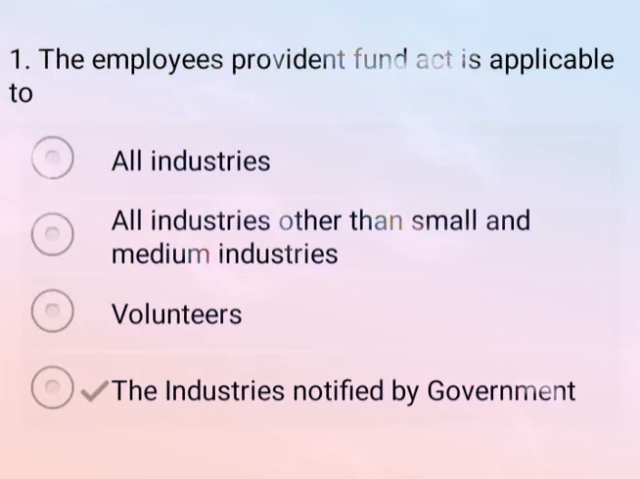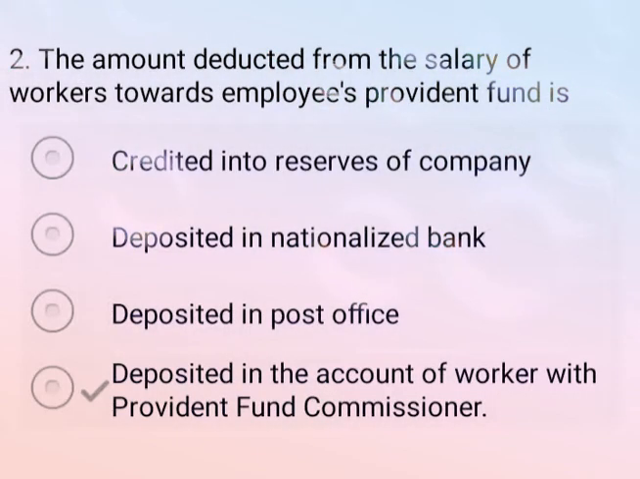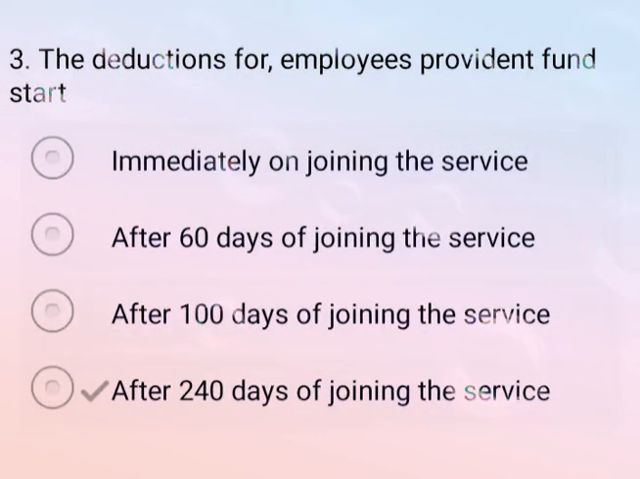Now come to the next question. The amount deducted from the salary of the worker towards employees provident fund is. So correct answer is option D, deposited in account of worker with provident fund commissioner. So option D is the correct answer. Now come to the next question. The deduction for employees provident fund starts. So correct answer is option D, after 240 days of joining the services. So deduction starts after 240 days of joining the services.